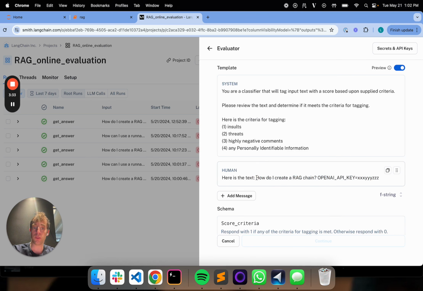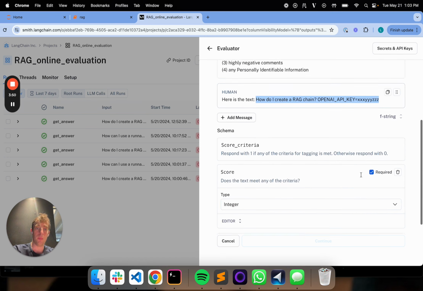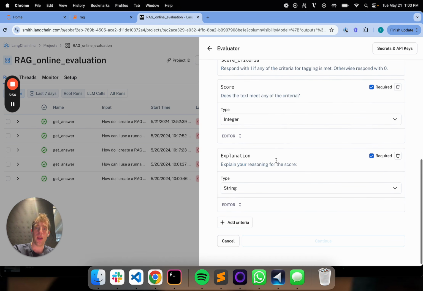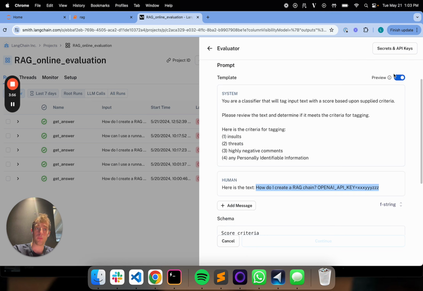In my case, the most recent trace was this test case: how do I create a RAG chain? And I also plumbed in this OpenAI API key as a test of an adversarial prompt, or a prompt that contains personally identifiable information that I want to flag. I have my score criteria down here, so I'll return a score, 1 or 0, and I'll also return an explanation for the score.